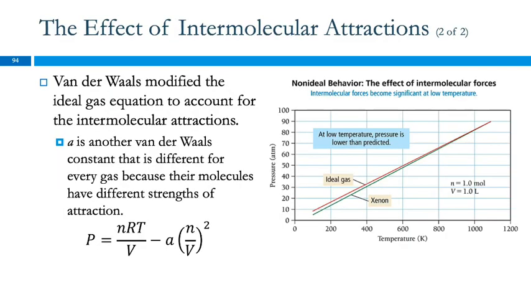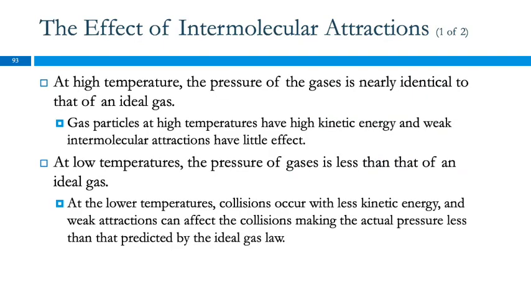The other thing that happens is we have intermolecular attractions. At high temperatures, gases behave as the ideal gas law predicts. Gas particles at high temperatures have high kinetic energy, so when they bounce into each other, they bounce off so quickly they don't have time to stick together.